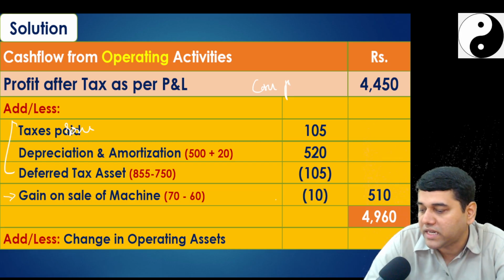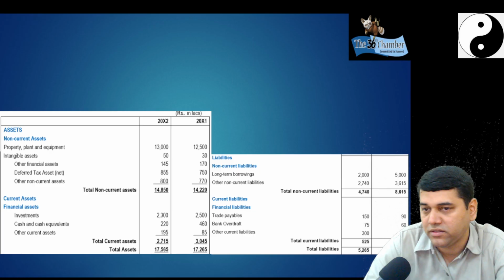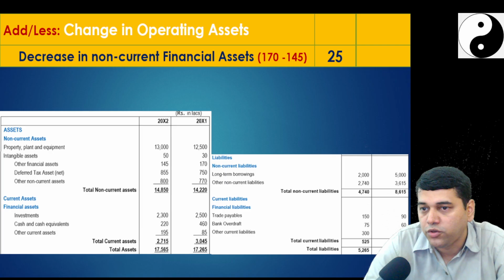Other non-current assets and current assets and liabilities are related to operations. So all these are related to your operation. So this intangible asset, other financial assets, you are assuming it should be part of your operations.